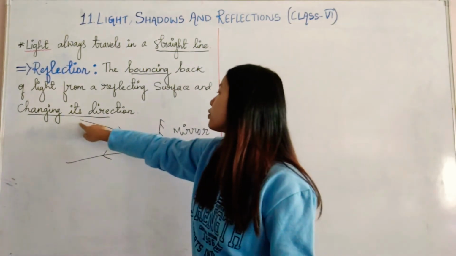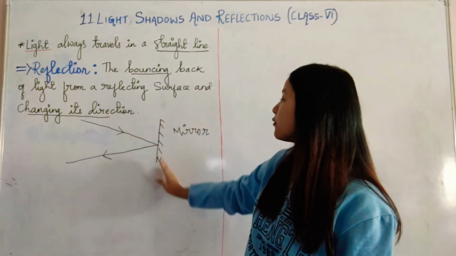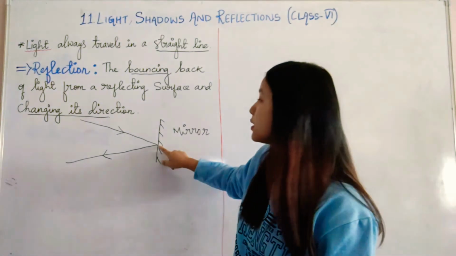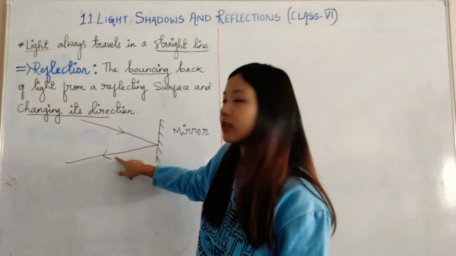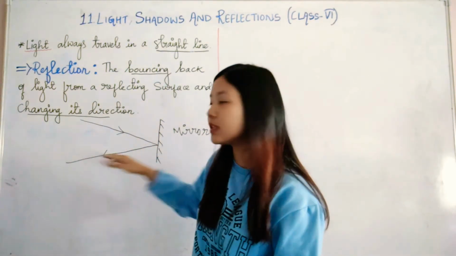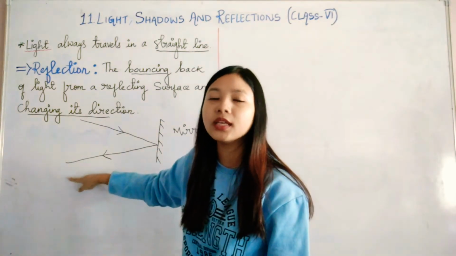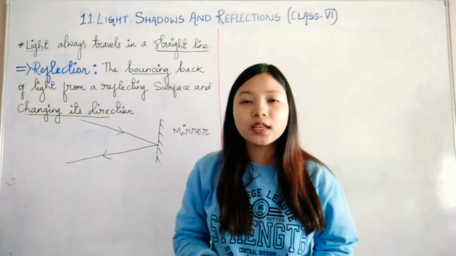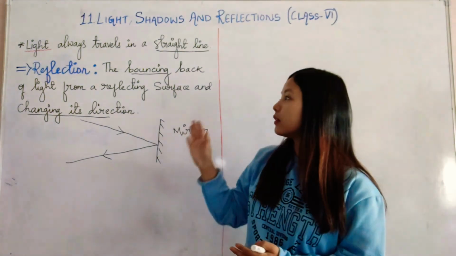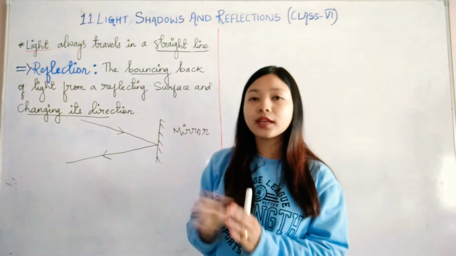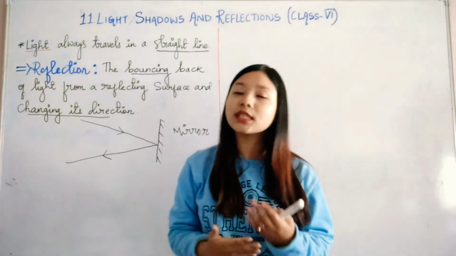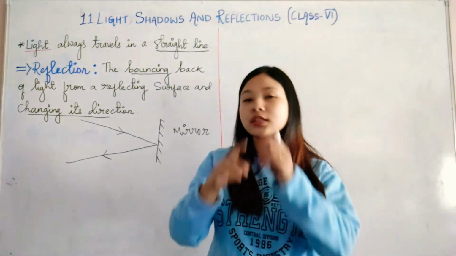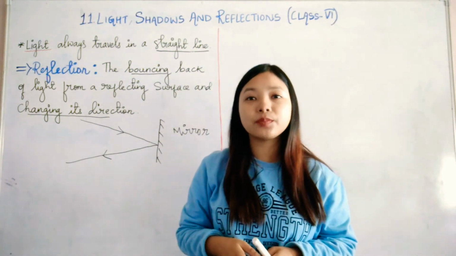So this phenomenon is known as reflection of light. There are many things where we can see our reflection, for example the mirror, or the surface of a metallic steel plate.